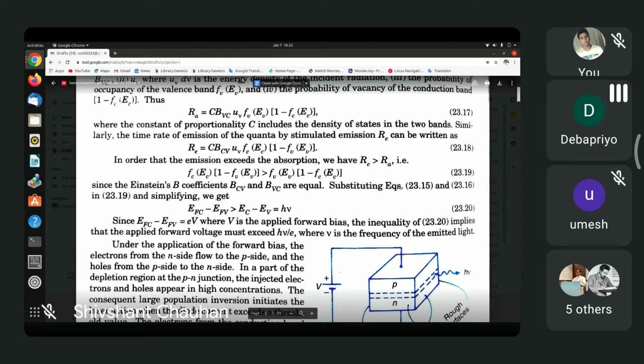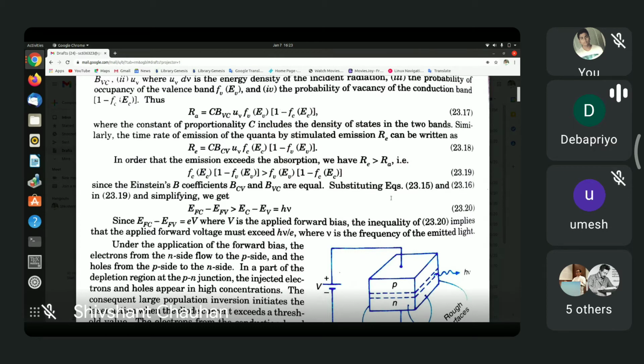When you put in this condition, you find that the density of states in the valence band must be equal to the density of states in the conduction band. These two must be equal to each other.